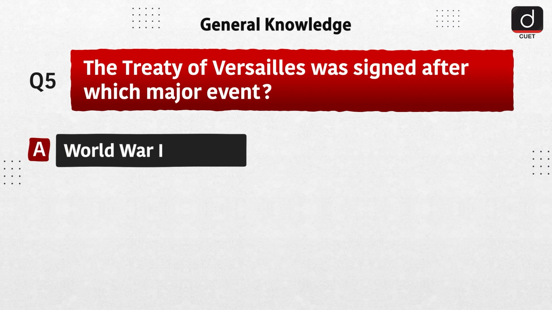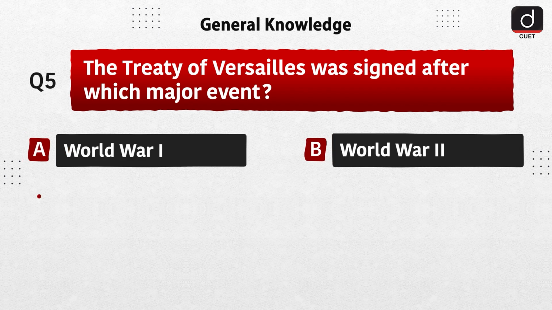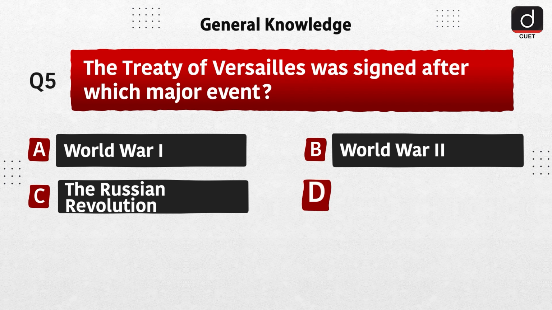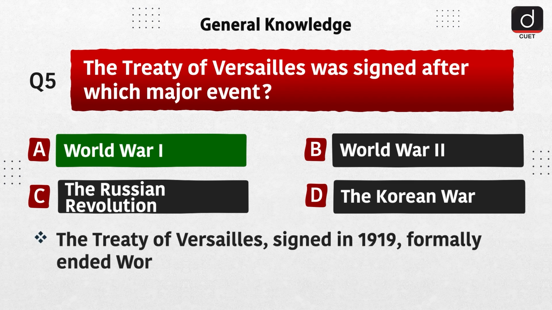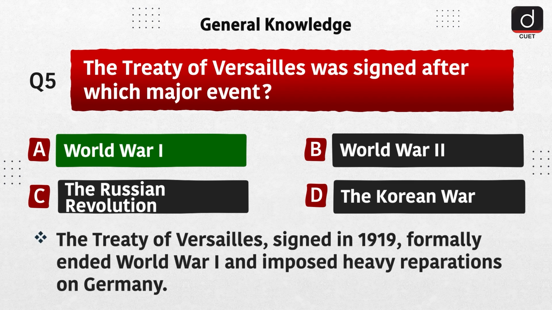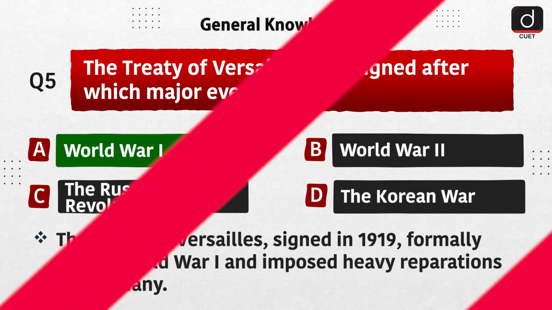Next, the Treaty of Versailles was signed after which major event? Option A, World War I. Option B, World War II. Option C, the Russian Revolution. Option D, the Korean War. The correct answer is option A, World War I. The Treaty of Versailles, signed in 1919, formally ended World War I and imposed heavy reparations on Germany.